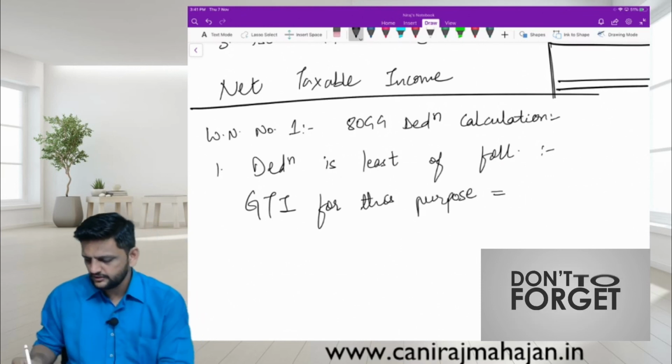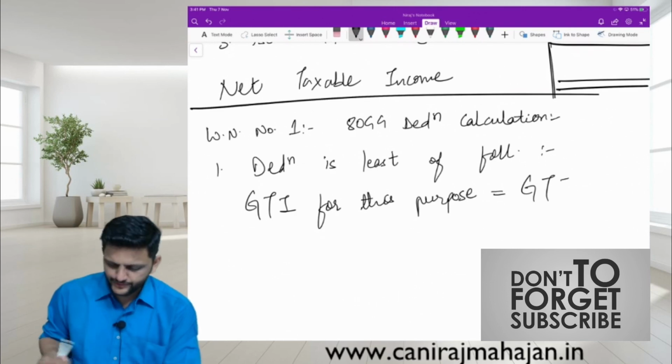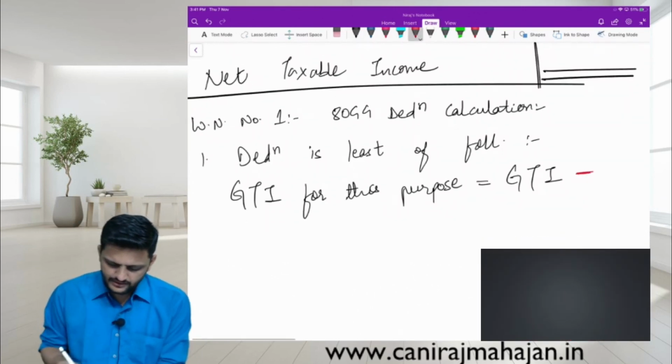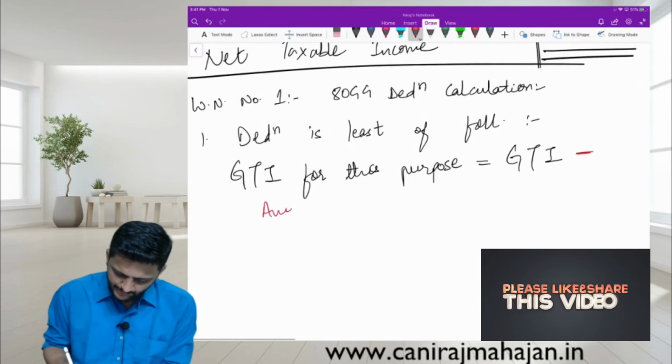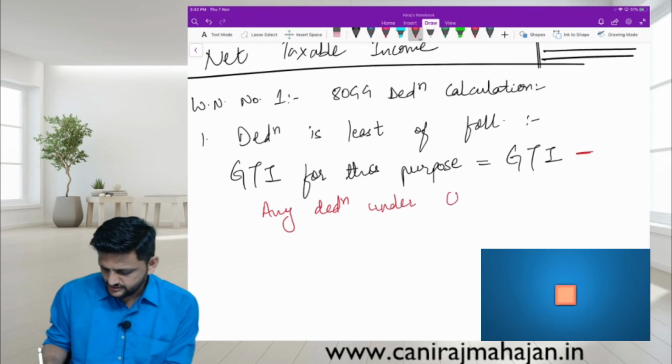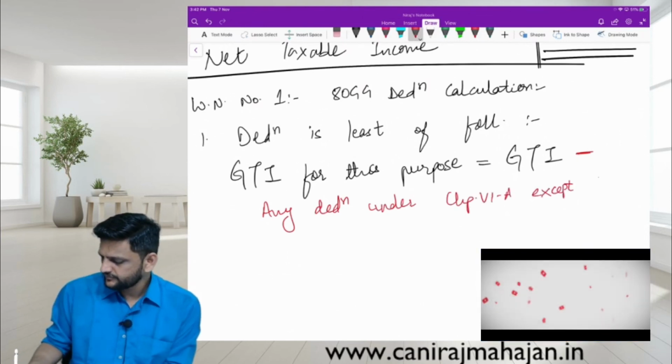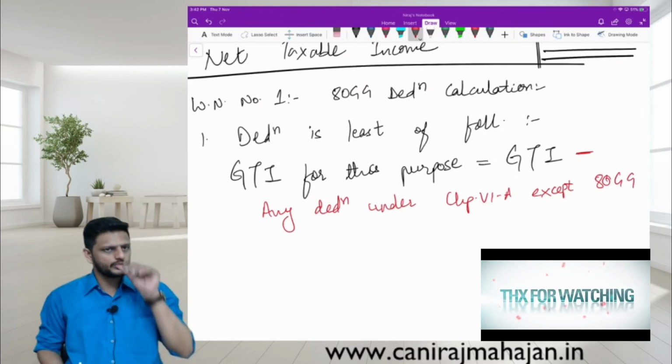First the theory: GTI minus any deduction under Chapter 6A, except obviously 80GG.